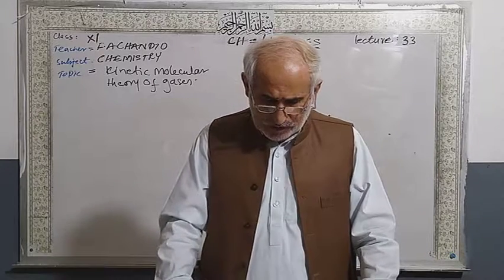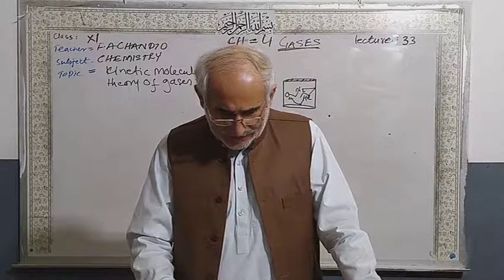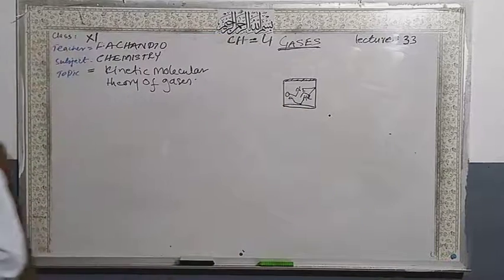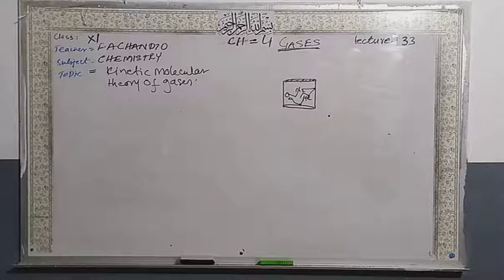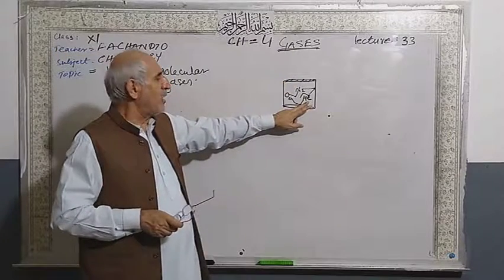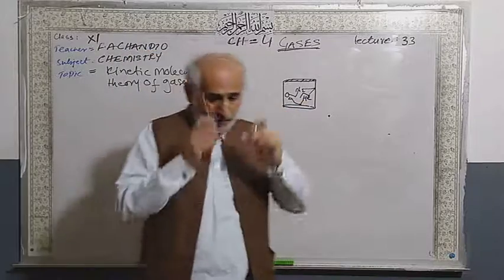The molecules of a gas are thought to be of the same mass and size, but these differ from gas to gas. The size of a nitrogen molecule is the same, the size of a helium molecule is the same, but the sizes of nitrogen and helium are different.